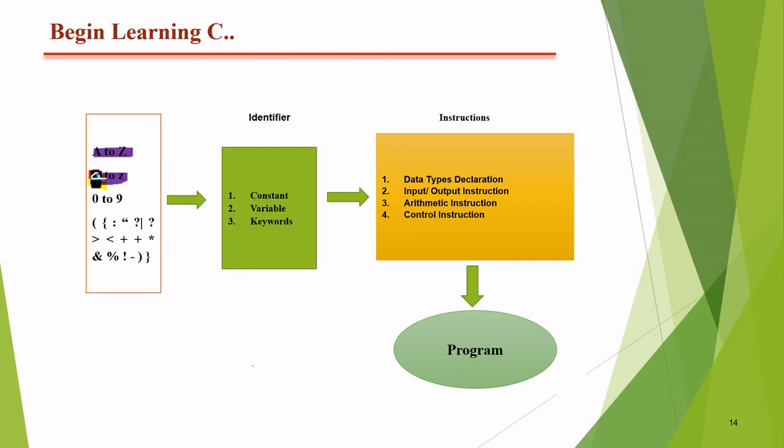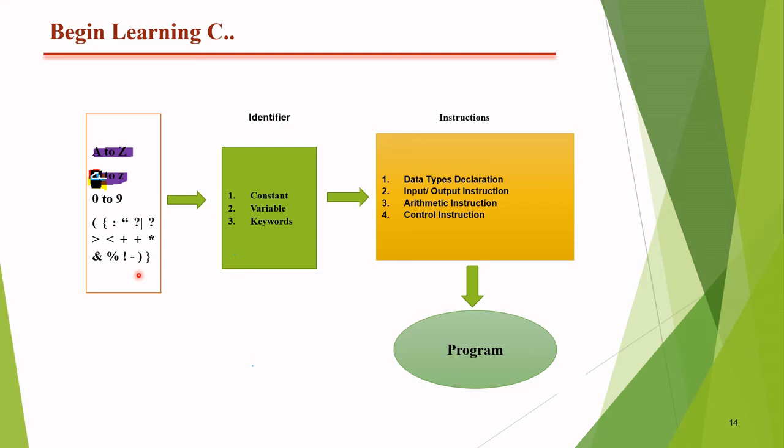And what other values are read by the computer? Here, point 1 is braces, curly braces, colons, quotes, question marks, less than, greater than, plus, star, and percentile, that means remainder, hyphen, then minus, underscore, close bracket, curly braces, and so on.